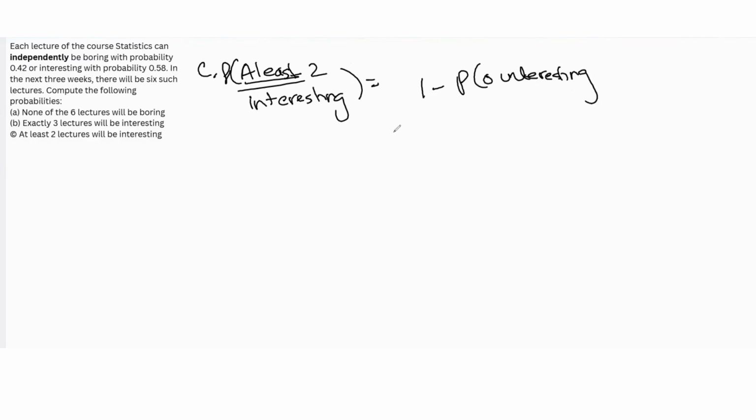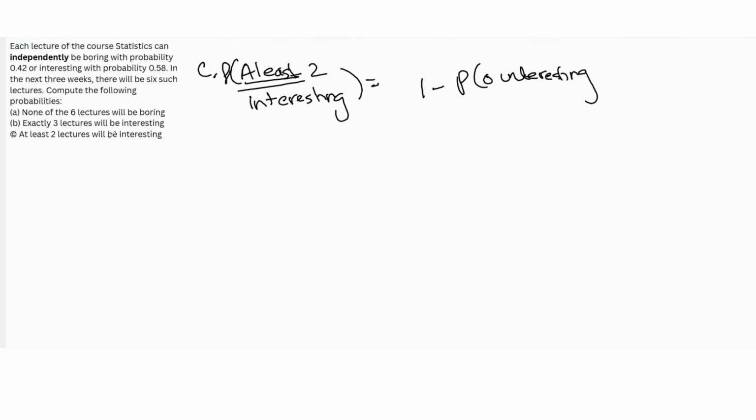So what we're going to do is use the complement rule here. Whenever you typically see at least or at most, the complement rule does make it easy to solve the problem. Probability at least 2 are interesting is 1 minus the probability that 0 are interesting, right? Because the complement rule says that probability of A is 1 minus probability not A.